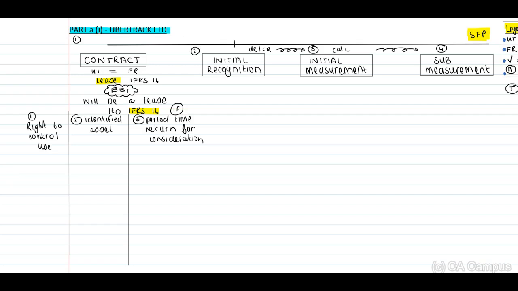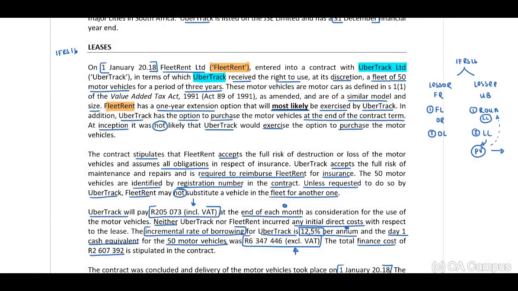Now, let's first have a look at the right to control the use of the asset. When we refer to the given scenario, when we look at the first paragraph in terms of the leases, we are able to identify that UberTrack received the right to use at its discretion a fleet of 50 motor vehicles. Then they indicate to us in the second paragraph, also important to us at this point in time, that the 50 motor vehicles are identified by registration number in the contract. Unless requested to do so by UberTrack, Fleet Rent may not substitute a vehicle in the fleet for another one.